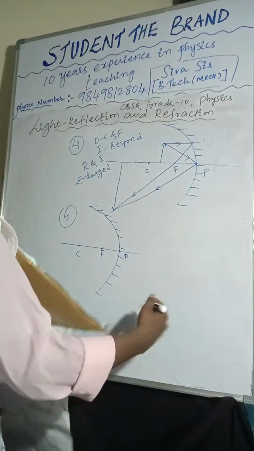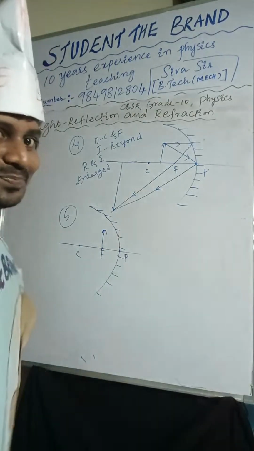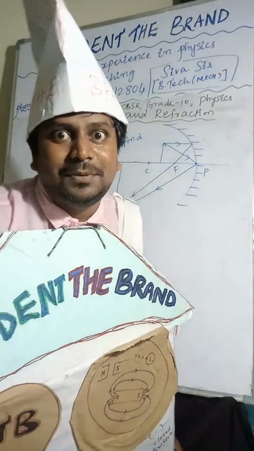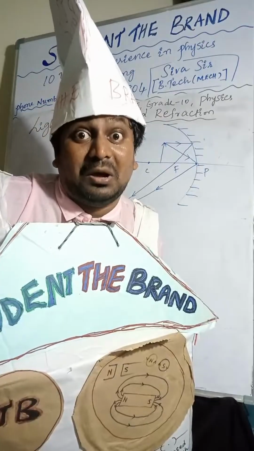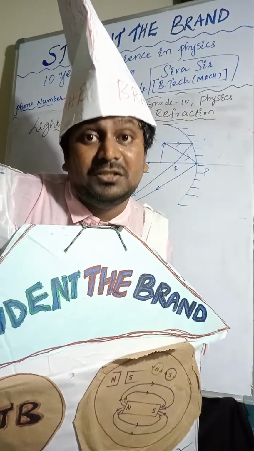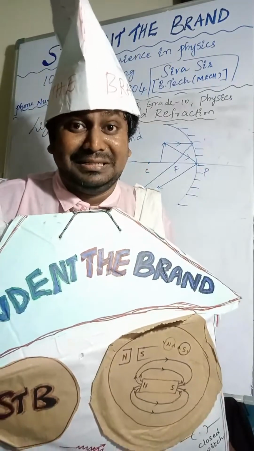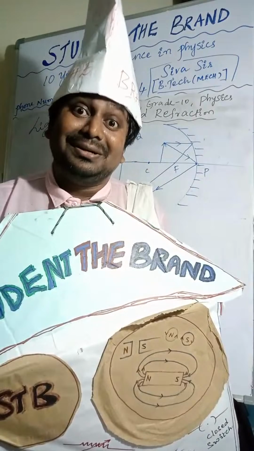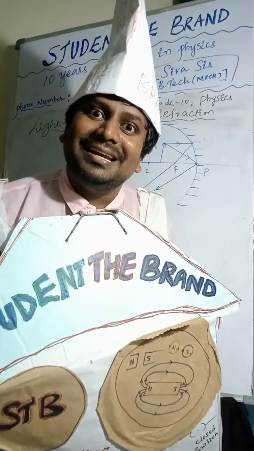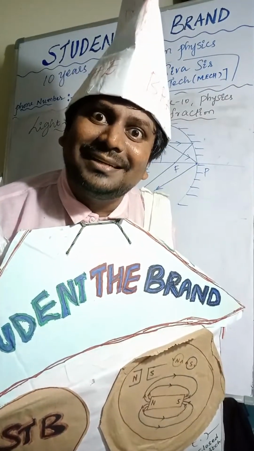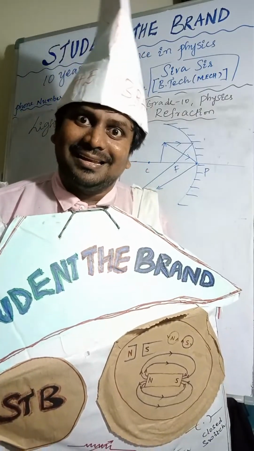If the object is placed at focus, the image is formed at infinity. Do you know the nature of the image? It is real and inverted.